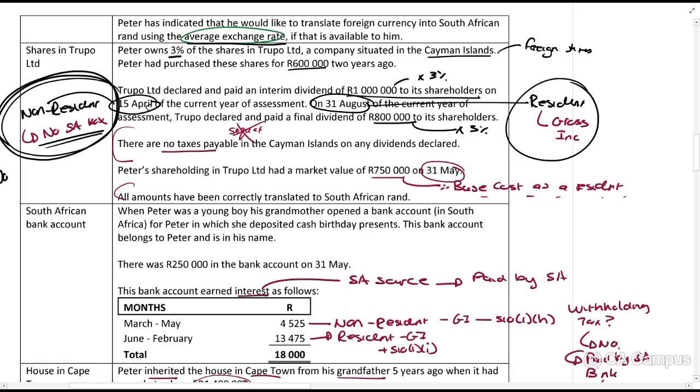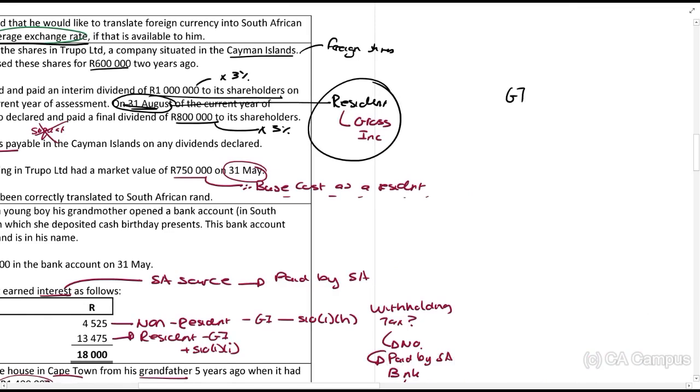Then, when he becomes a resident, on the 31st of August, they pay 800,000 rands to him. So that will be included in gross income. There's then a Section 10B3 exemption, because he owns less than 10%, which is the 800,000 times 25 over 45, or whatever that amount is. That is allowed as the exemption.